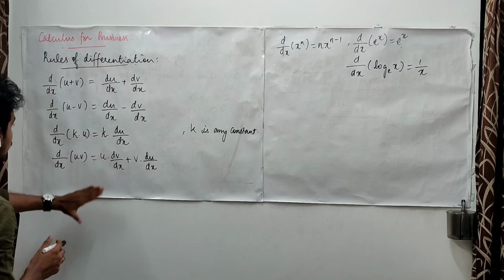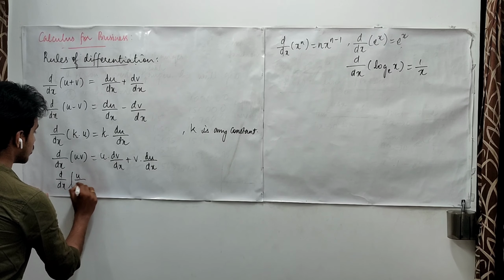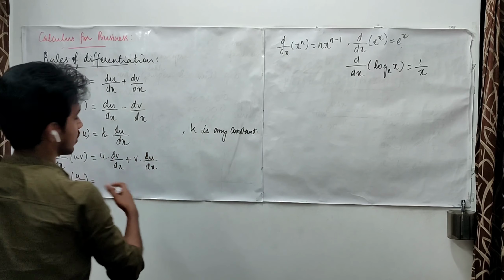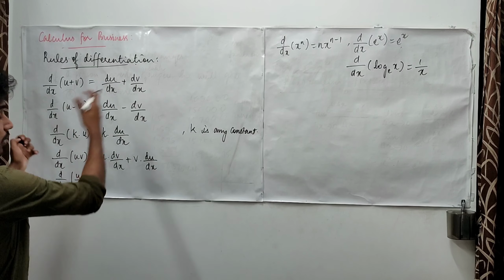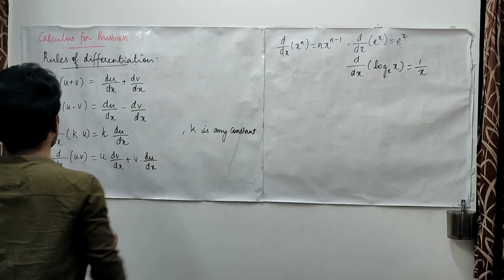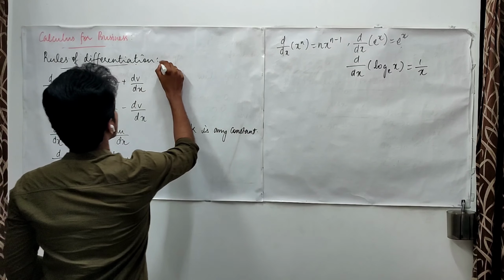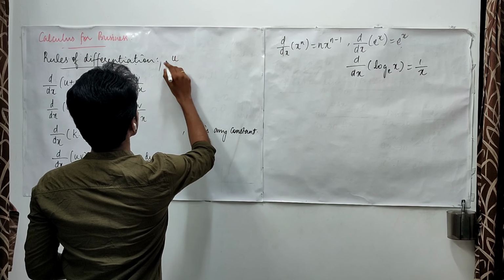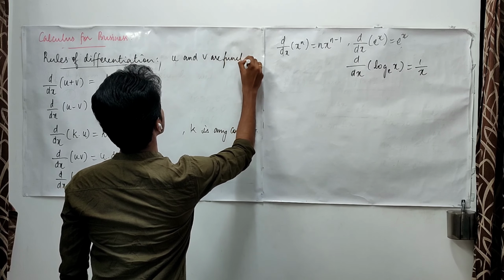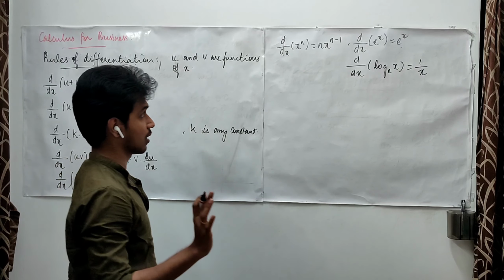Here I have told you all these things, and of course we are going to have the quotient rule, and this rule is quite clumsy compared to the other rules, so let me give it after a while. Here I am talking about u, v, k, all these things, right? Here u and v are functions of x. So this is the basic thing.